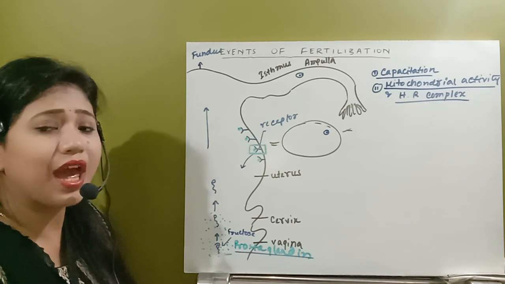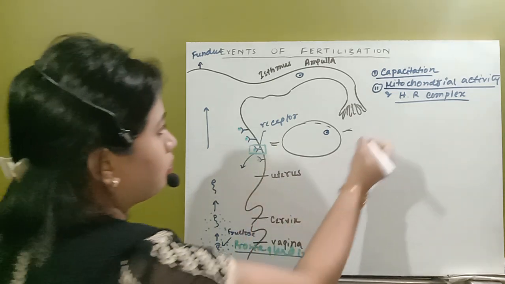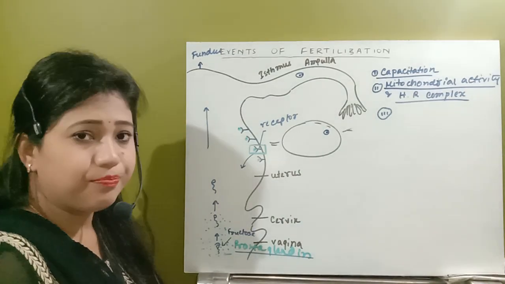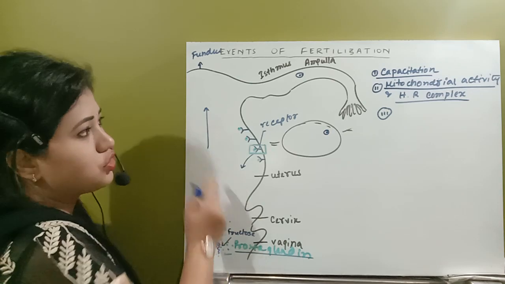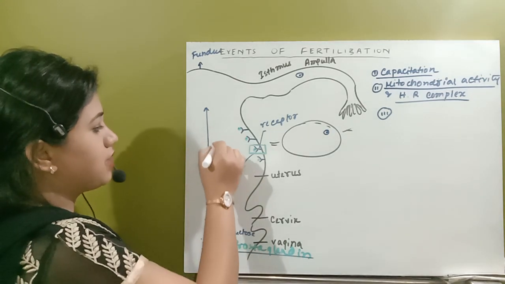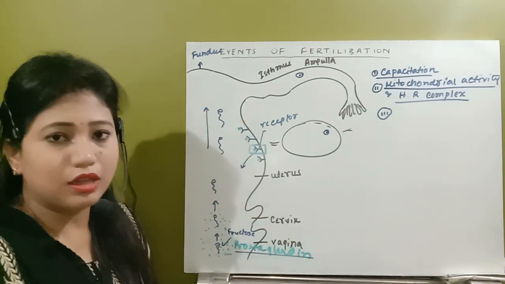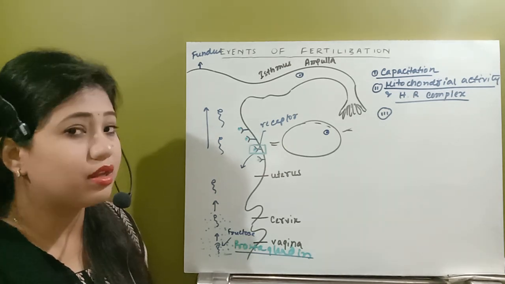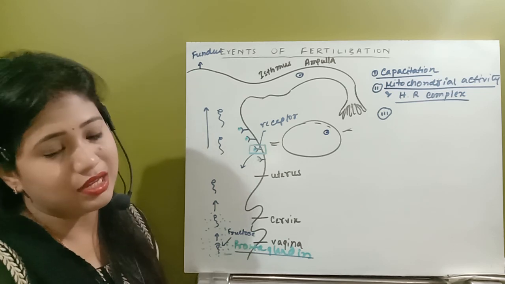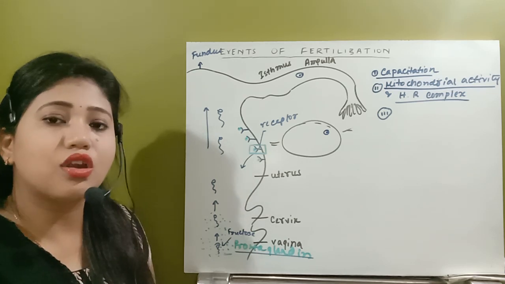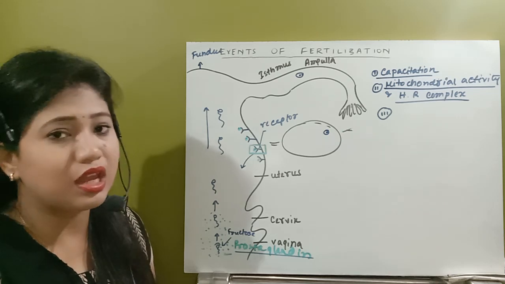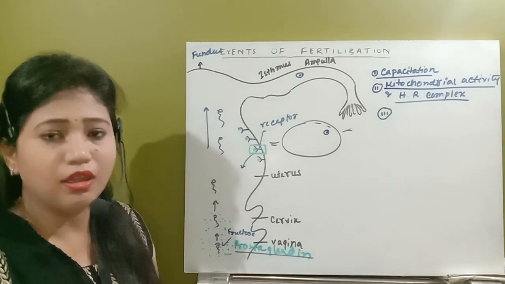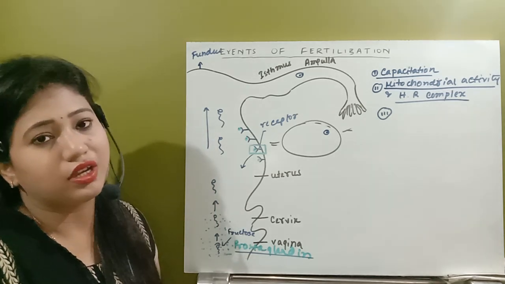Next thing, what will happen after that? See what happens. Due to the suction pull, that sperm will reach the site here in the fundus region. Now there is a similar type of reaction occurring in the female tract, like in externally fertilized organisms. See, what is external fertilization? External fertilization is a process of meeting of male and female gametes outside the body. In case of fishes, external fertilization occurs.